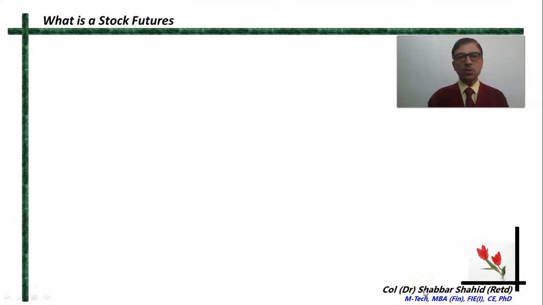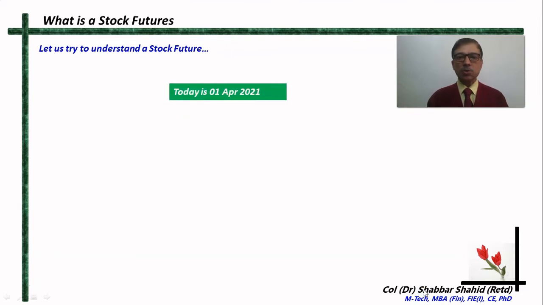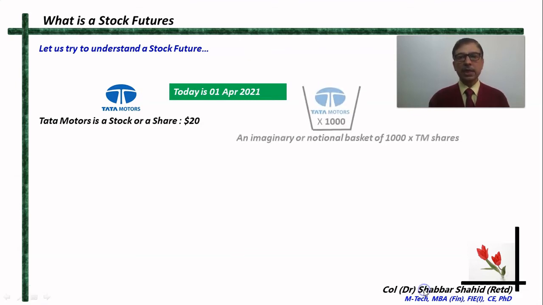Now, having understood what are forwards, let us try and understand what are stock futures or future contracts. Alright. So let us say today is 1st of April 2021, just hypothetically for the sake of understanding. And today the shares of Tata Motors are trading at $20 a share at the stock exchange. Tata Motors is an automobile company, alright?